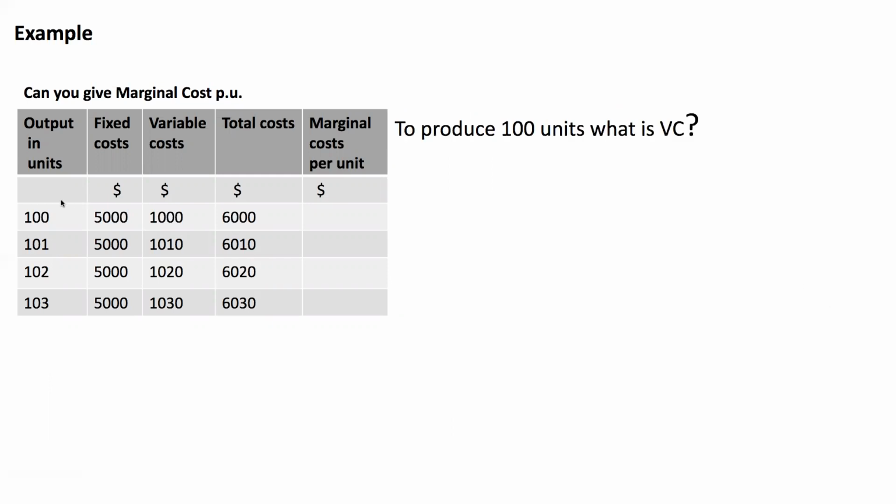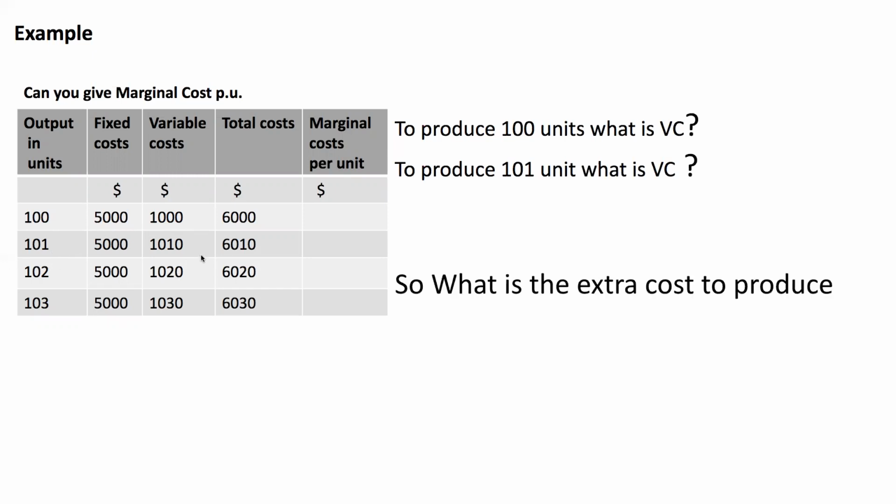Let's do it with an example. I need to know the marginal cost per unit. Can you give me the marginal cost per unit? To produce 100 units, what is the variable cost? 1000. To produce 101 units, what is the variable cost? 1010.